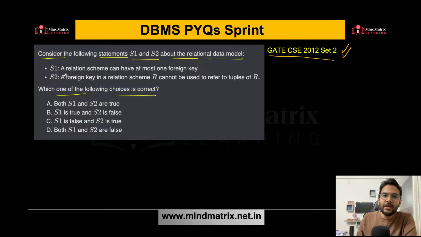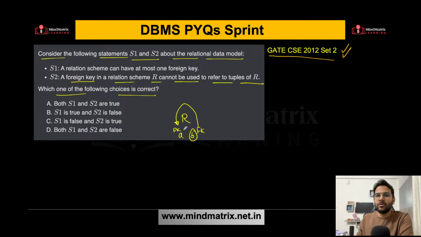And what about statement S2? A foreign key in a relation scheme R cannot be used to refer to tuples of R. That means if I have a relation R with two attributes A and B, and A is my primary key, then I cannot have B as a foreign key referencing the tuples of R. Now you need to tell me whether this is correct or not. What do you think about these two statements S1 and S2?